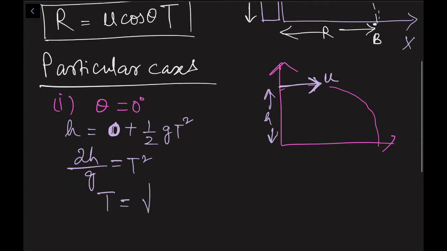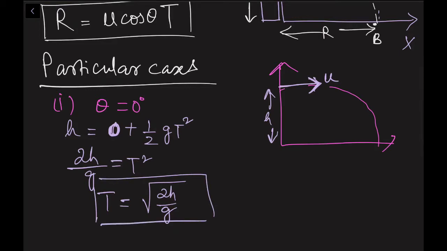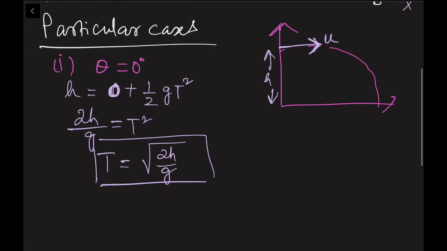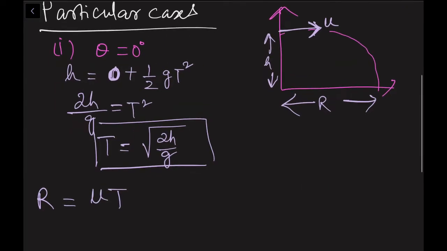So t is equal to root 2h by g. See, my equation is much simplified. And then you can proceed to calculate the range. Range is distance equals speed into time, so u into t. Here I took u only along the x direction, so it is going to be u into root 2h by g. So this is my range.